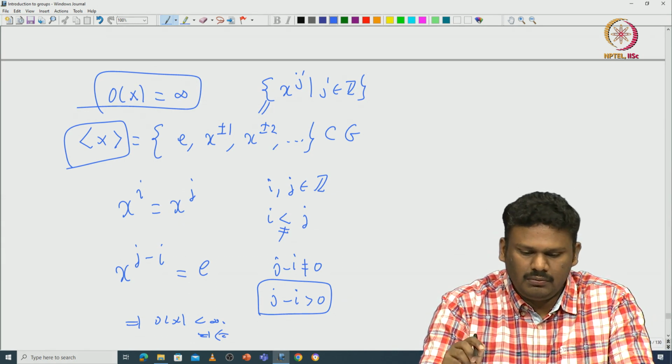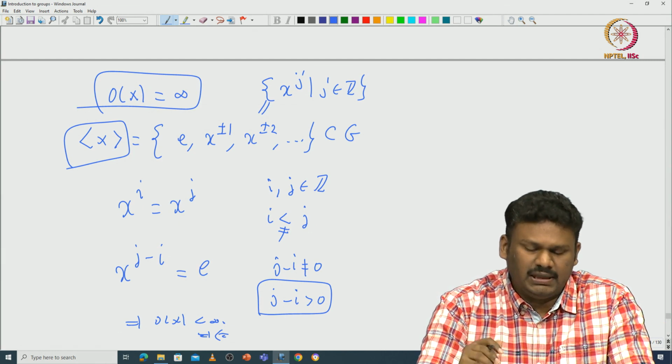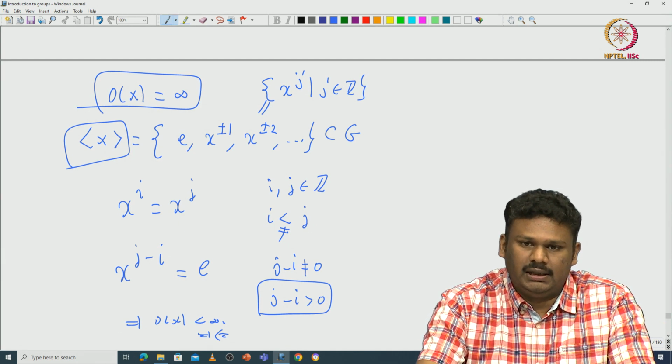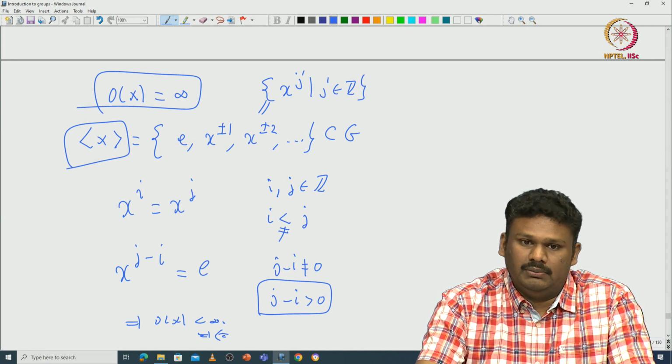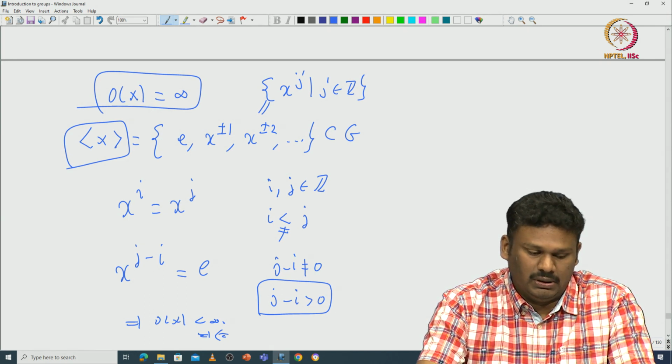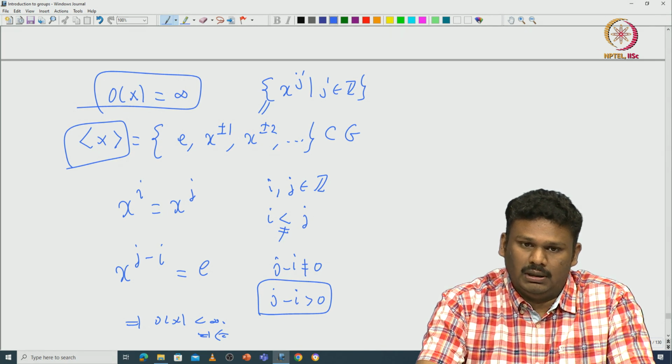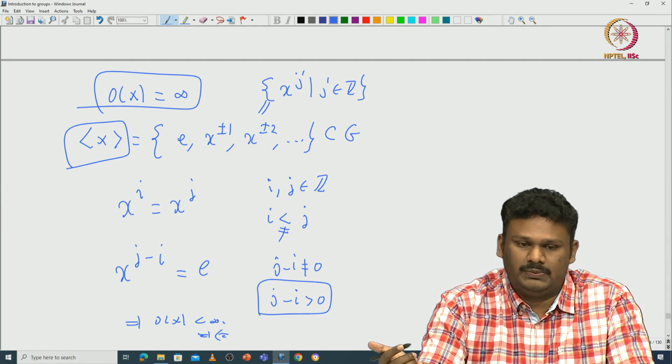Basically, we will define a group to be cyclic if it is generated by one element like this. In the next class I will use all these properties that I proved and understand what all the cyclic groups are, and more about cyclic groups.